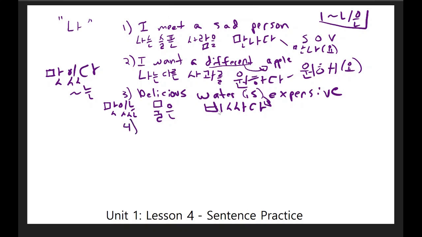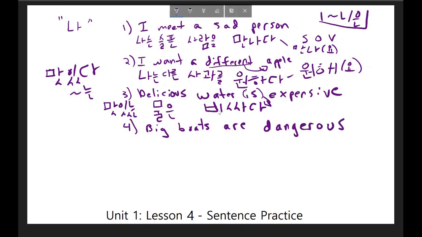The fourth sentence I would like you to try is, big boats are dangerous. I'll give you 10 seconds, and you can start now.